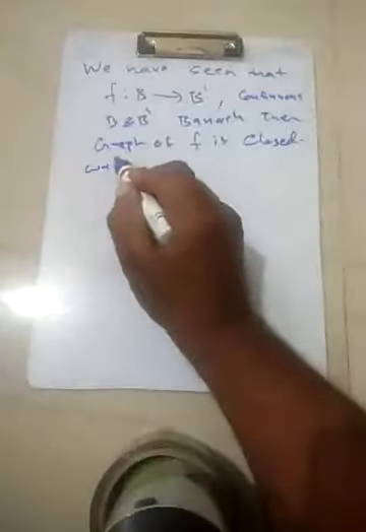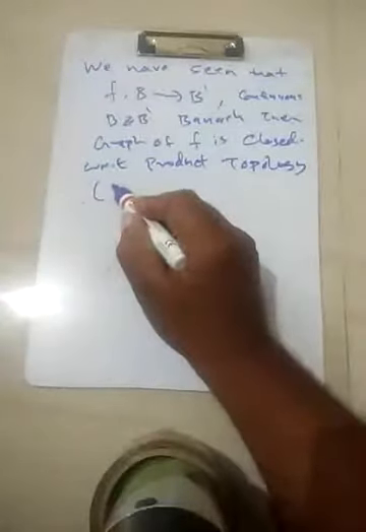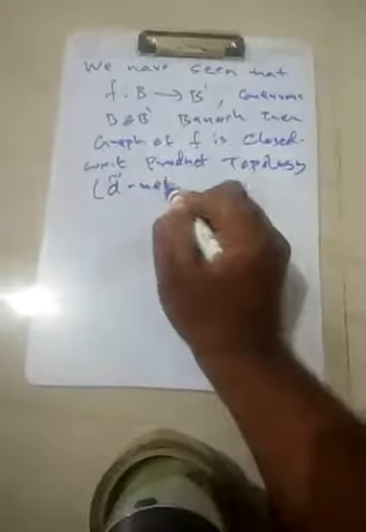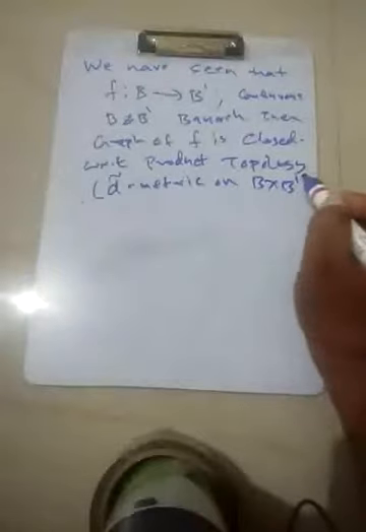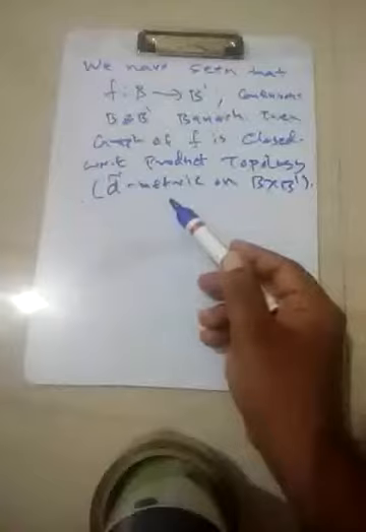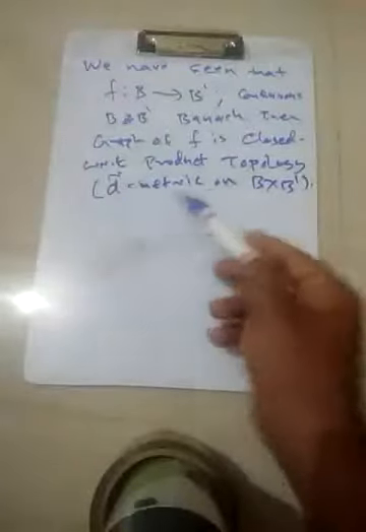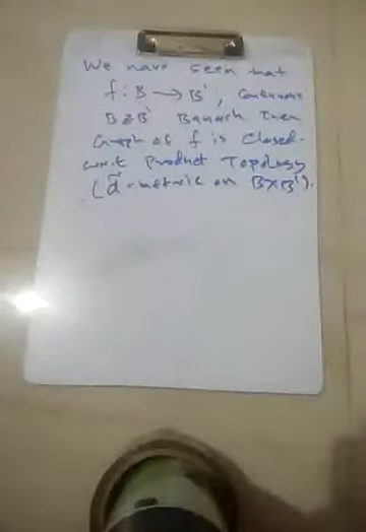With respect to the product topology as well as the metric topology d tilde, which is the same as the maximum metric on B dash. This helps, as you can have coordinatewise convergence, and you can prove it alternatively here also, but we have proved it in a more general topological setting: if you have a map from a topological space to a Hausdorff space, and that is the case.